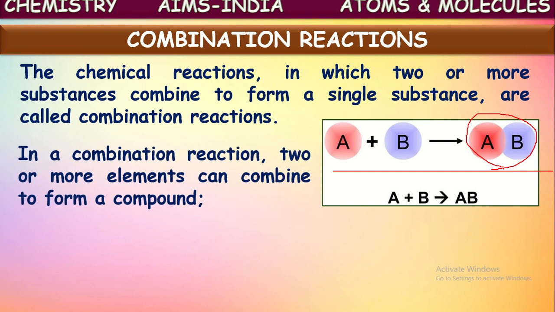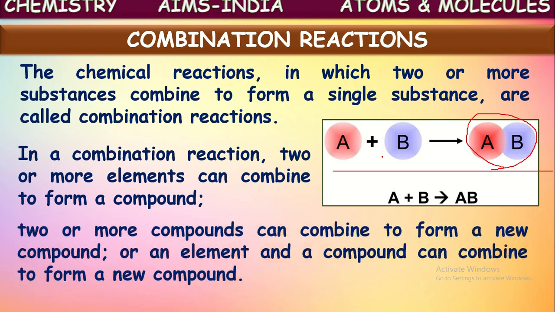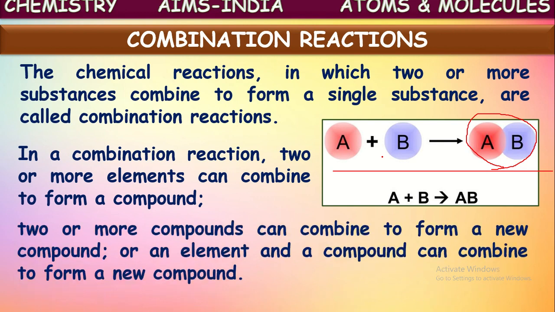In a combination reaction, two or more elements can combine to form a compound. Here we showed A and B. These A and B might be two elements. So in a combination reaction, two or more elements may combine together to form a compound, or two or more compounds may combine together to form a compound, or sometimes an element and a compound can combine to form a new compound.